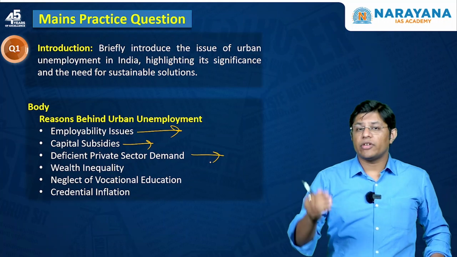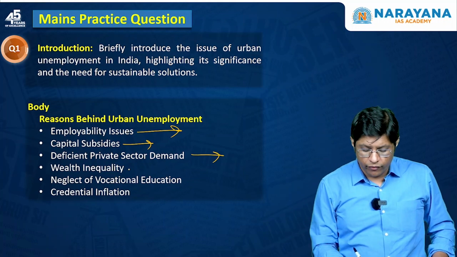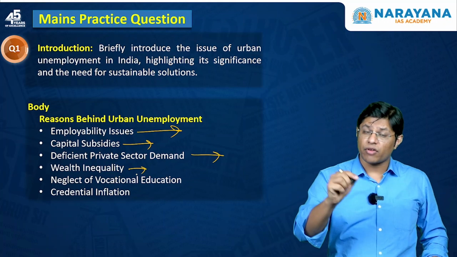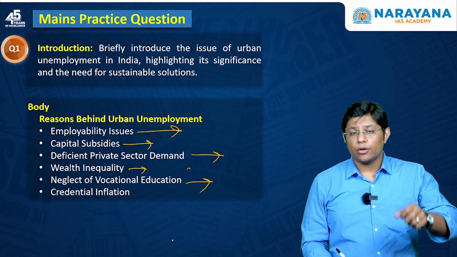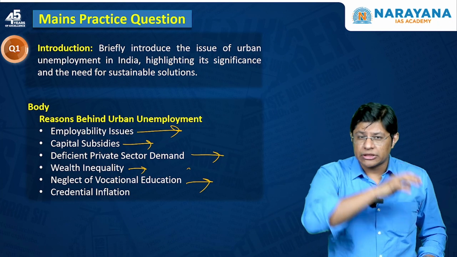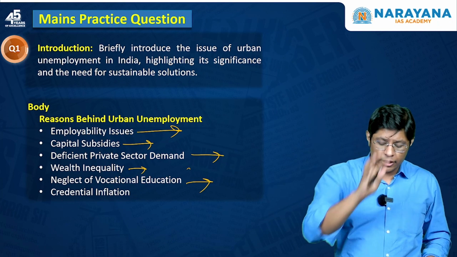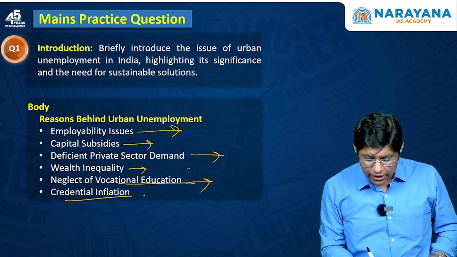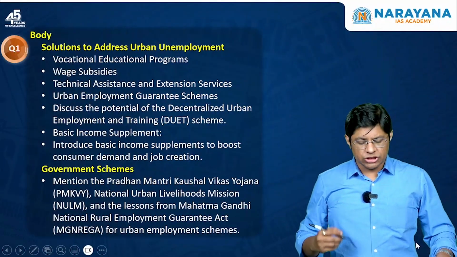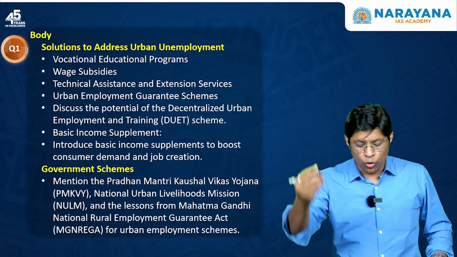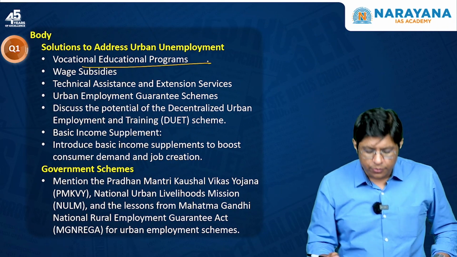Deficient demand because of the low purchasing power capacity. Wealth inequality, mention the Oxfam International Report. Vocational education being neglected. Only 5% of the education budget has been allocated to vocational education, and the credential inflation. And then for the solution you can mention that we need to focus or invest more in the vocational education programs.